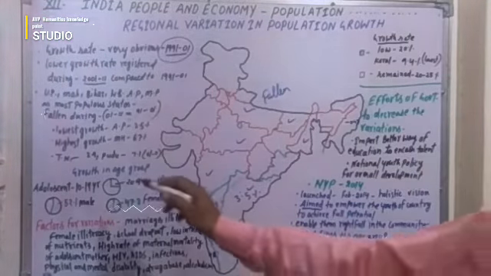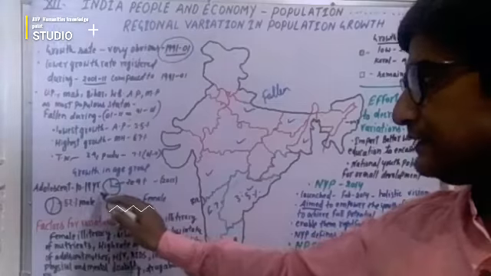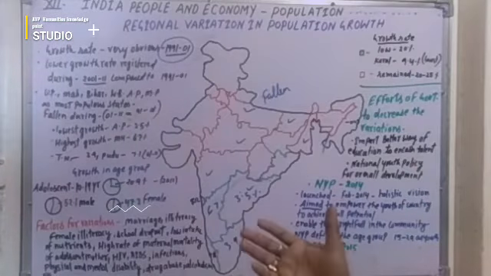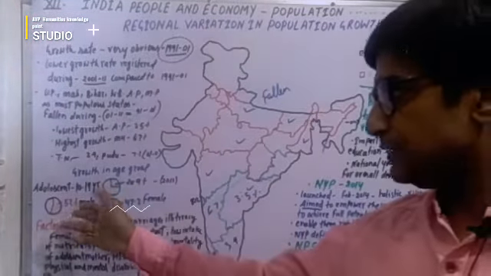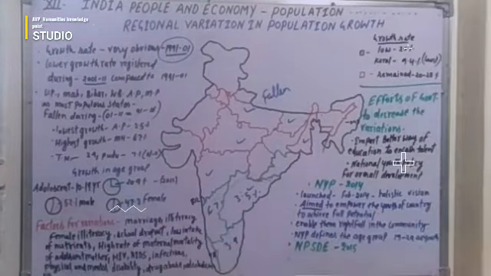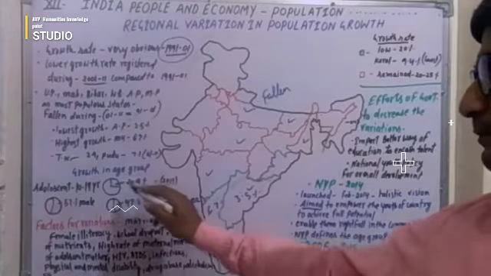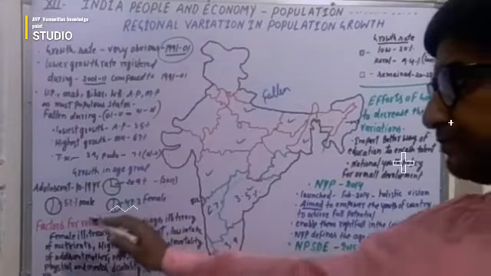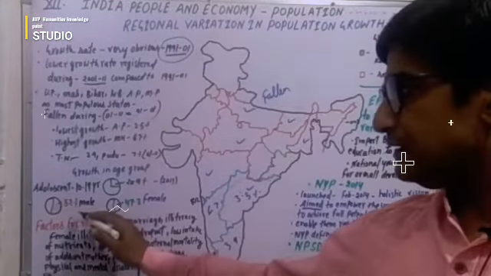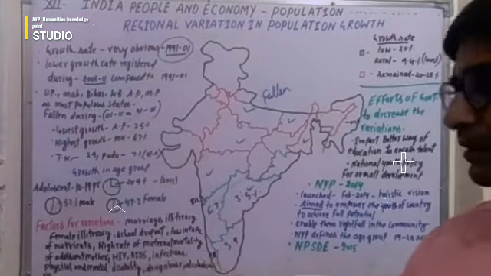The growth rate in the age group of 10 to 19 years was 20.9%, seen in the adolescent population, which is classified as the age group of 10 to 19 years. This adolescent population growth was seen in the year 2011, and if you compare male and female, 52% was male population growth and 47.3% was female population growth.